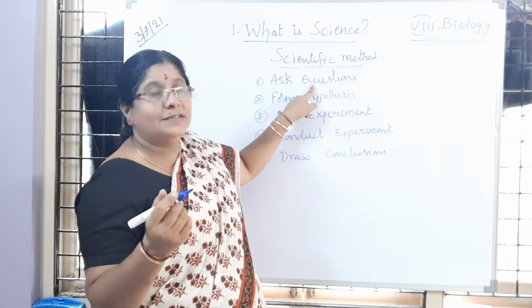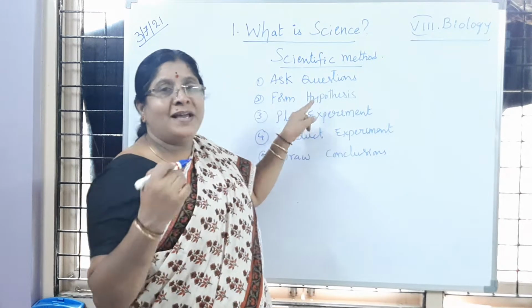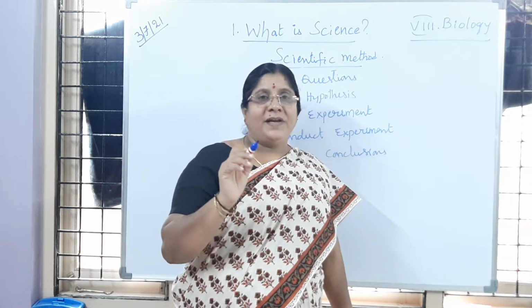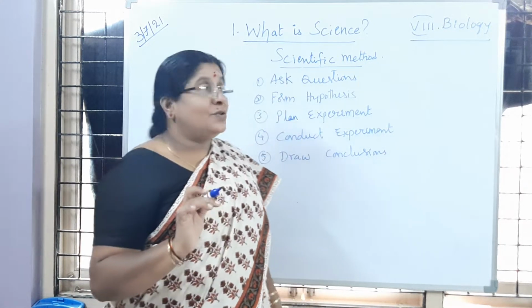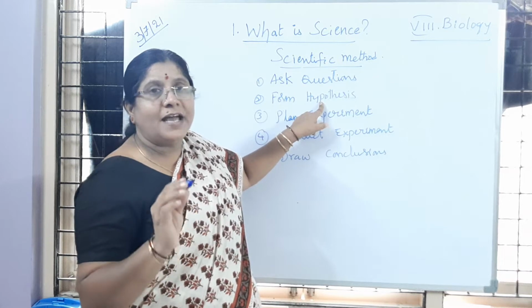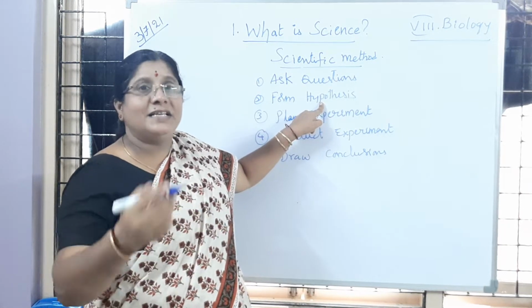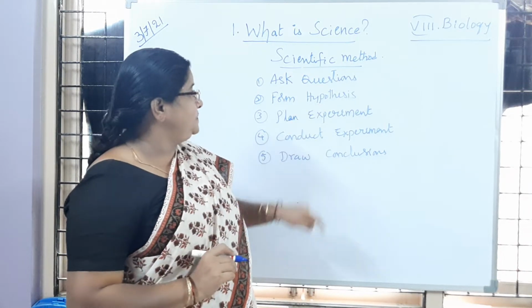Then we have to form a hypothesis. So my hypothesis to make you understand is: plants prepare starch by the process of photosynthesis. What I said, hypothesis is the possible answer that can be tested. So we can test and we can prove it, right? That one is called a hypothesis.